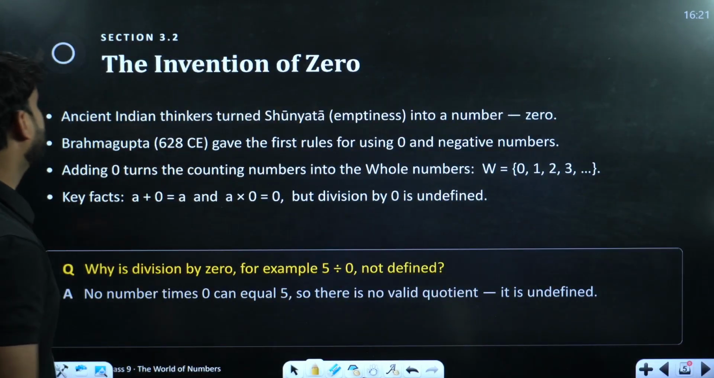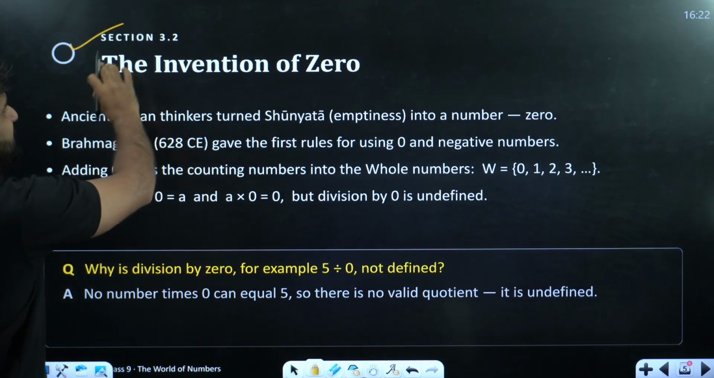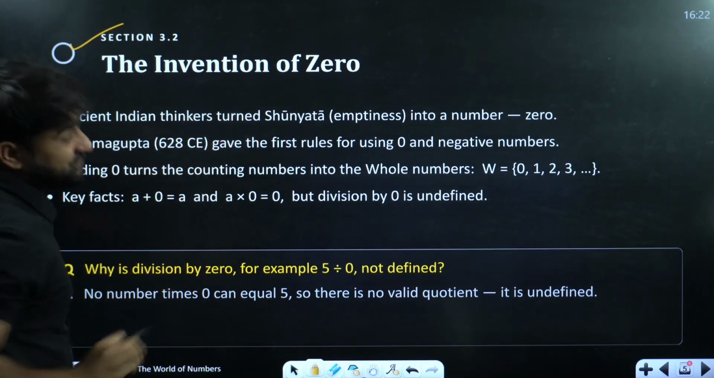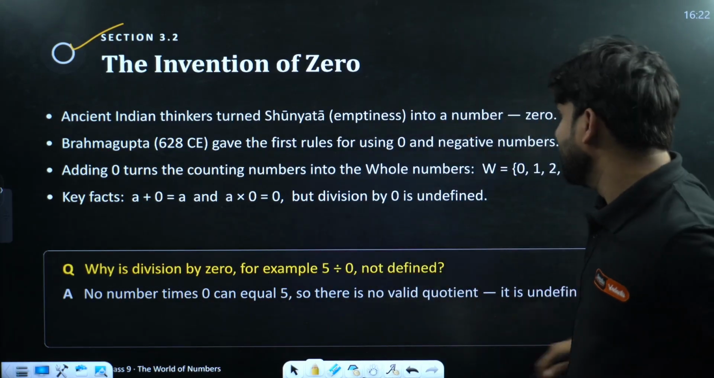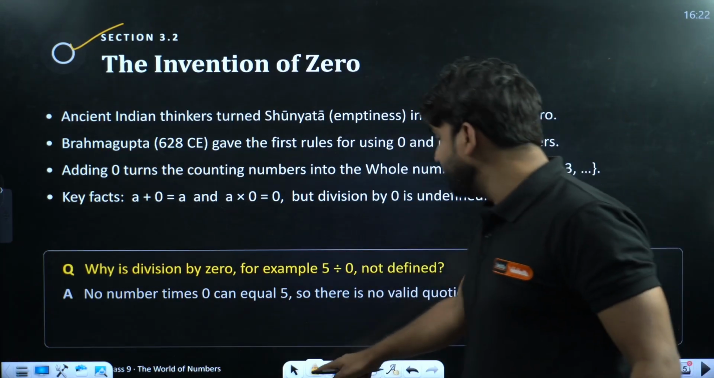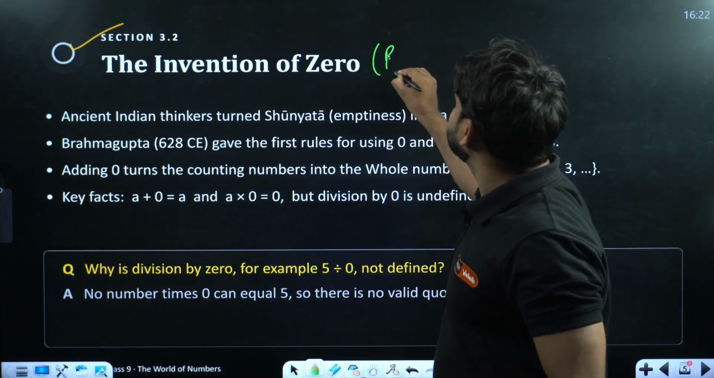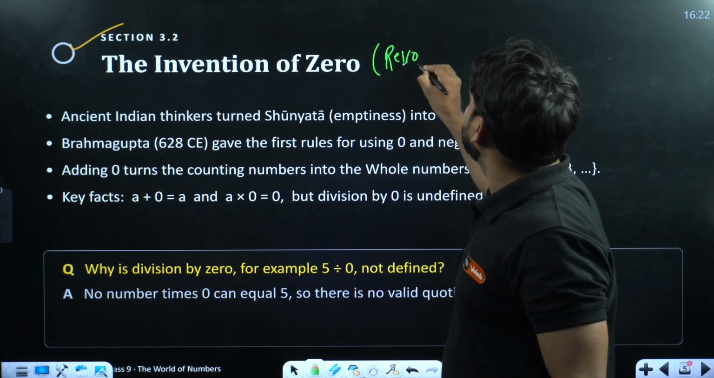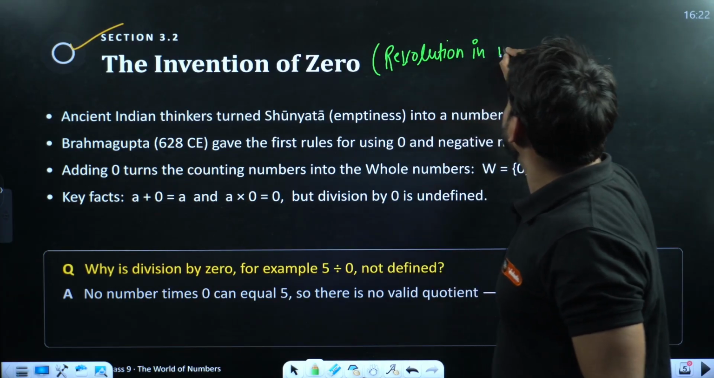Now moving ahead. The second is section 3.2, the invention of zero. It was a revolution in the world of mathematics. The invention of zero was like a revolution in the field of mathematics.